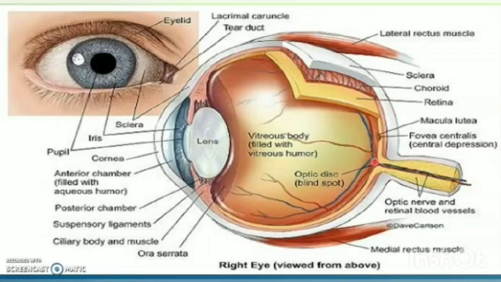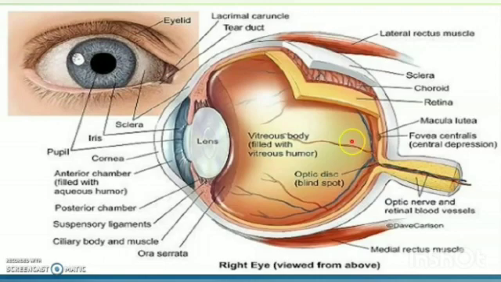At the portion of the eye where the optic nerve leaves, there are no photoreceptive cells present. So if an image is formed here, no image can form. We cannot see any image here. So this portion is known as the blind spot. Okay, so these are the parts of the eye. This is how the image is formed in the eye.